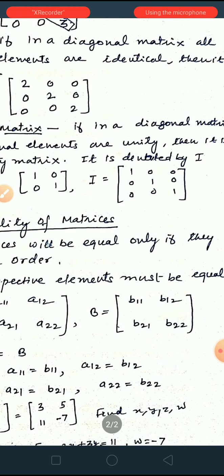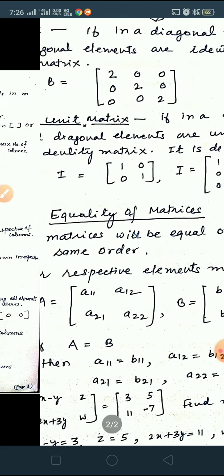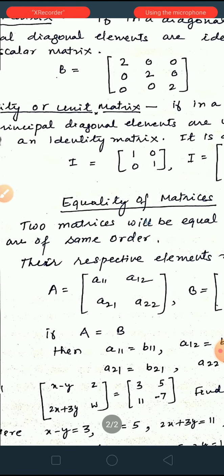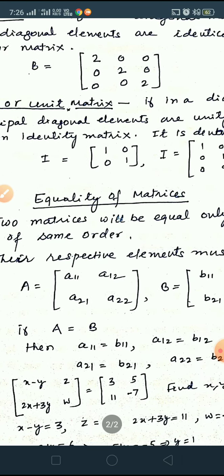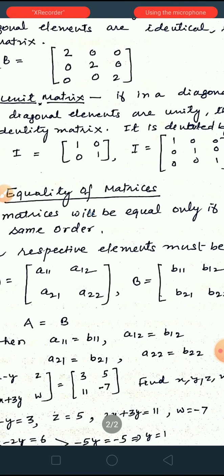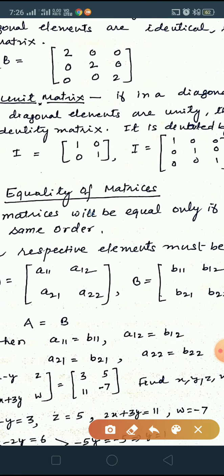The second condition is that their respective elements should be equal, meaning a11 of the first should be equal to a11 of the second, and a12 of the first should be equal to a12 of the second, and so on. Here is an example. If A is equal to B, then a11 is equal to b11, a12 is equal to b12, a21 is equal to b21, and a22 is equal to b22.